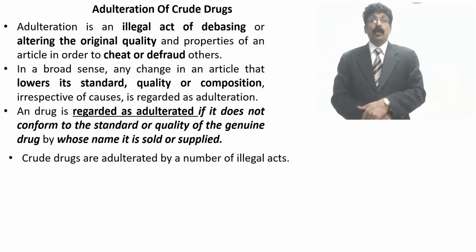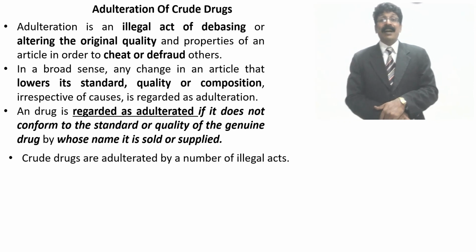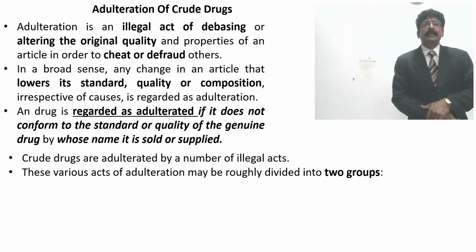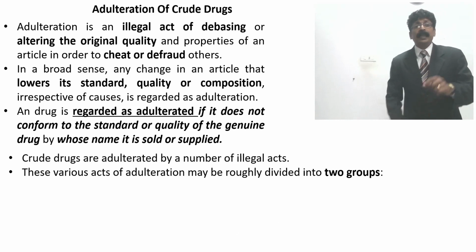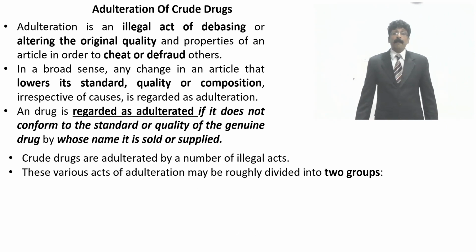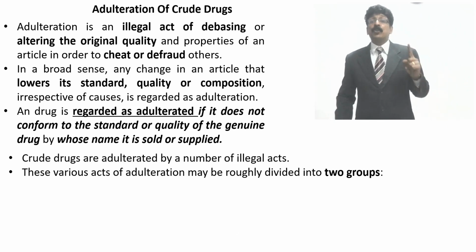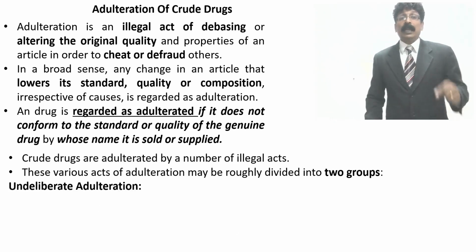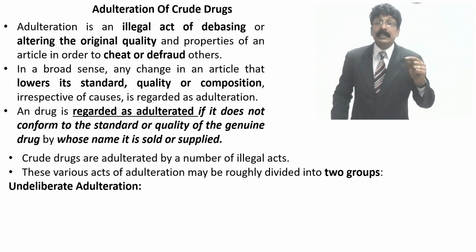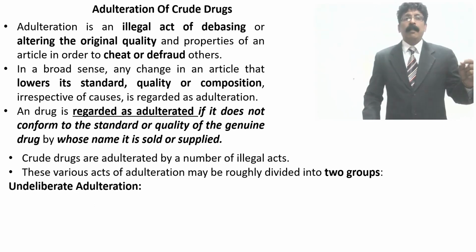Crude drugs are adulterated by a number of illegal acts. These various acts of adulteration may be roughly divided into two groups. One is undeliberate adulteration, that is, unintentional.